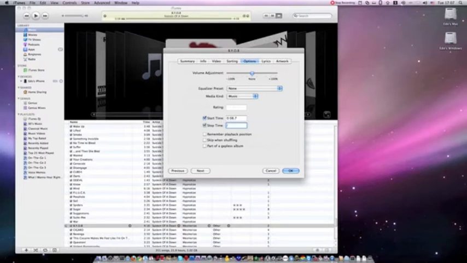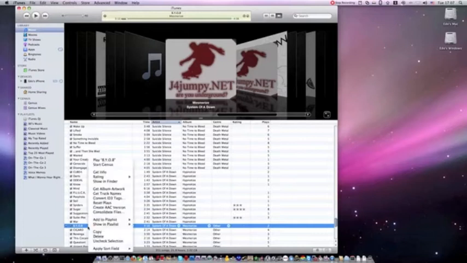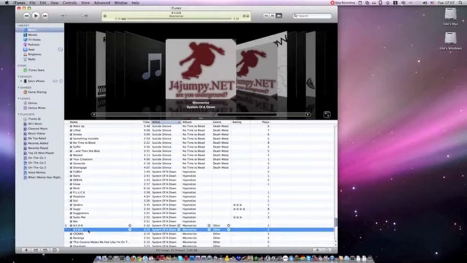And then let's do like 20 seconds after, so let's go to 20, let's see, 7, 2 extra seconds. And then you go okay, and then each time you play this song, it's going to start from that point. Now you right click it, create AAC version, create it.